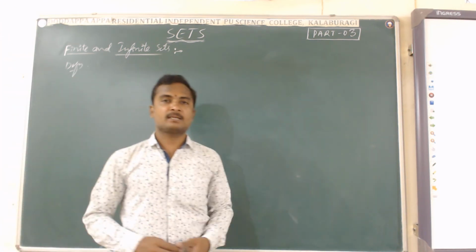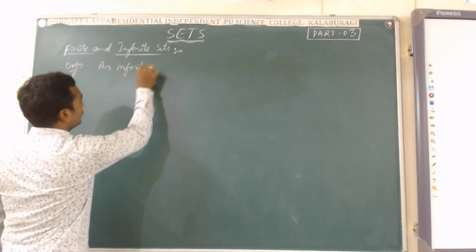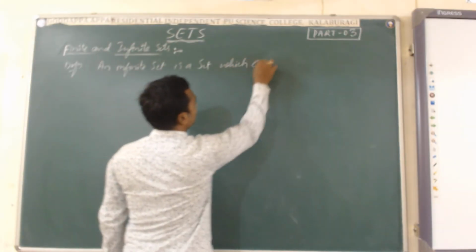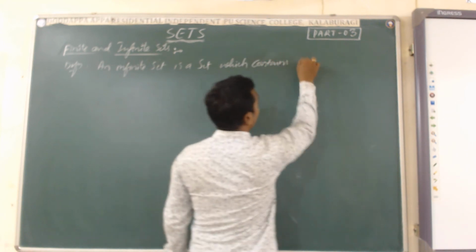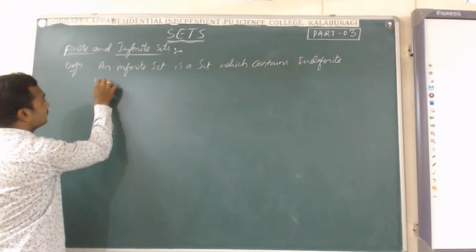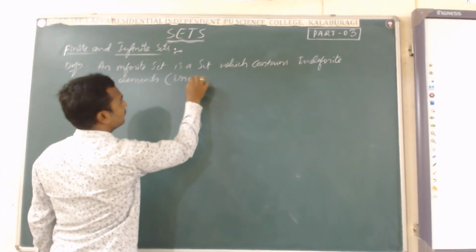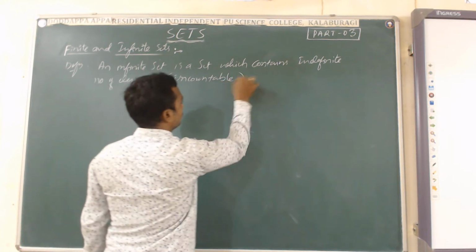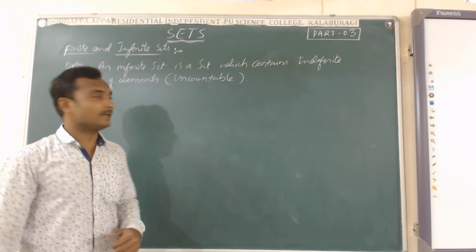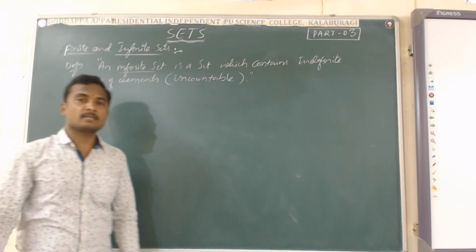Okay, students. The next definition is infinite set. So, an infinite set is a set which contains an indefinite number of elements. I can say uncountable. A set which contains an indefinite number of elements is called the infinite set.